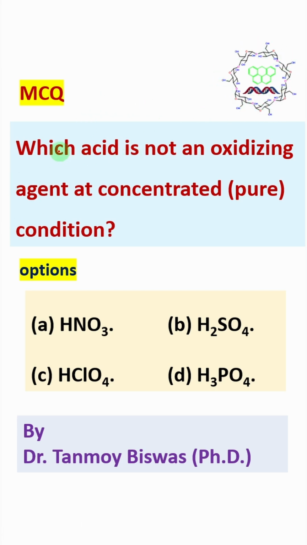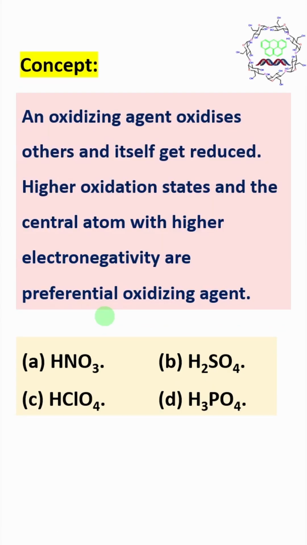Today's topic of discussion is a very interesting MCQ. Which acid is not an oxidizing agent at concentrated or pure condition? Four options are provided. By the way, before going to the details, let's learn about oxidizing agents.